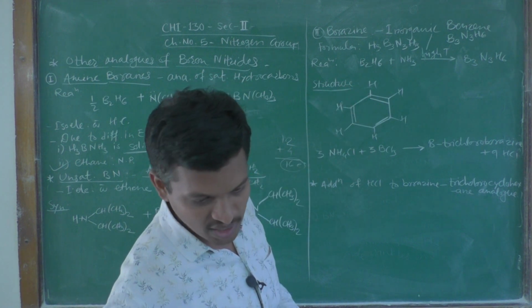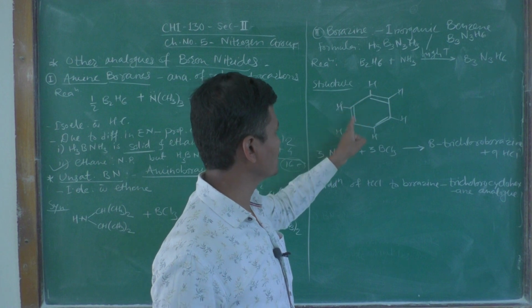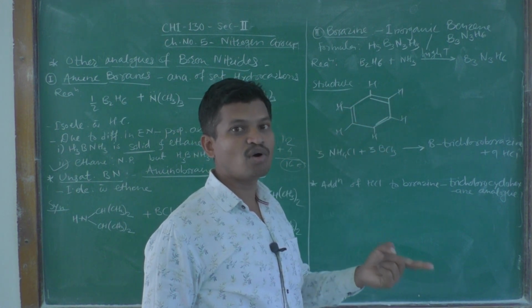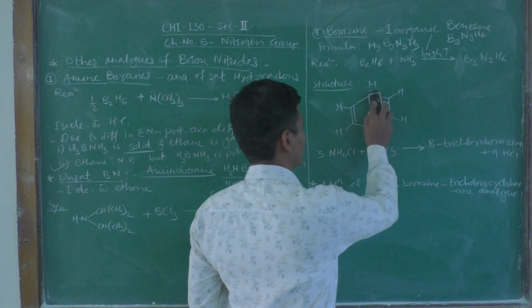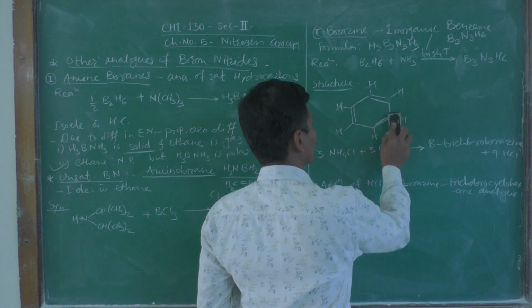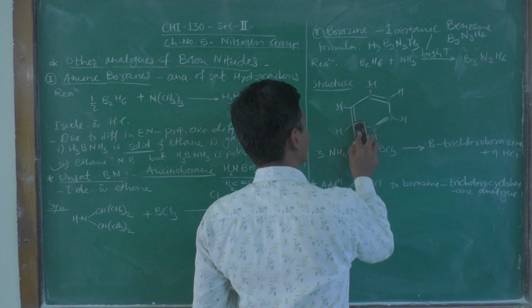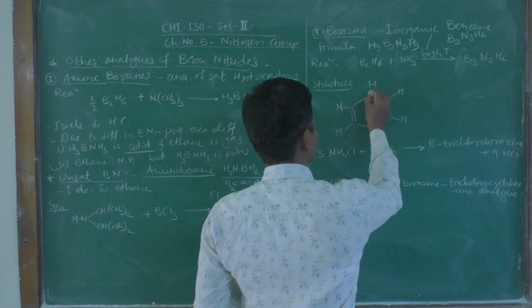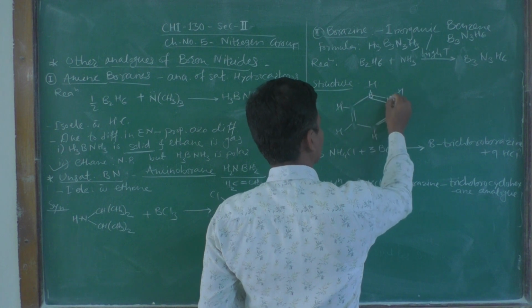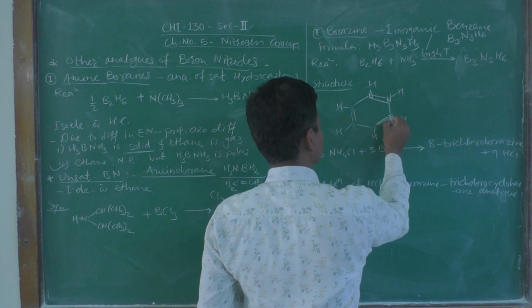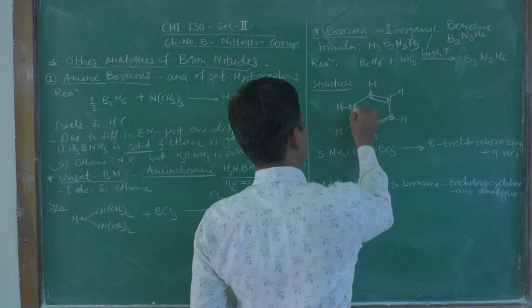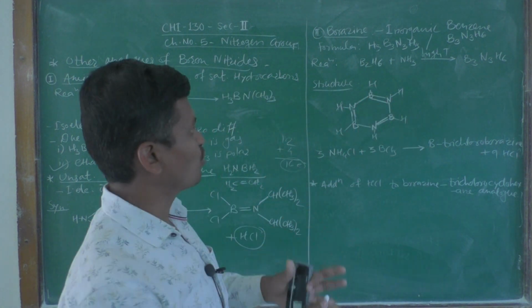Now, I am replacing all these carbon atoms present at the corners of this hexagon by alternate boron and nitrogen atoms. Okay. So, if it is boron, this is nitrogen here. If it is nitrogen, this is boron, nitrogen, boron, nitrogen. Okay. So, this is the structure of borazine.